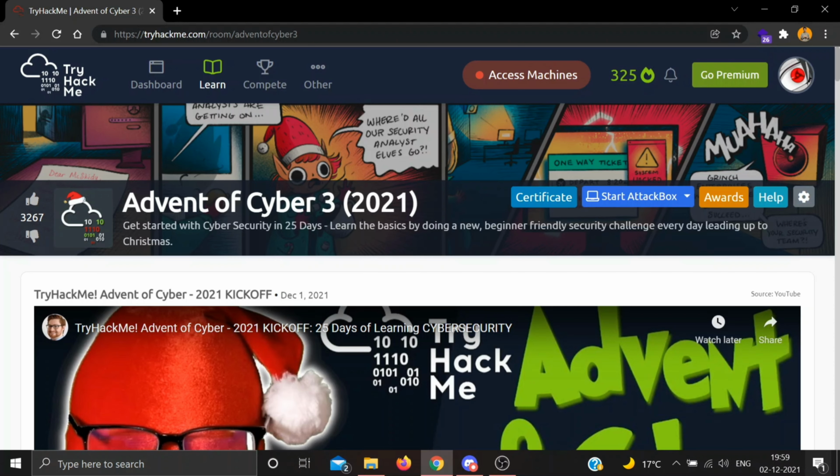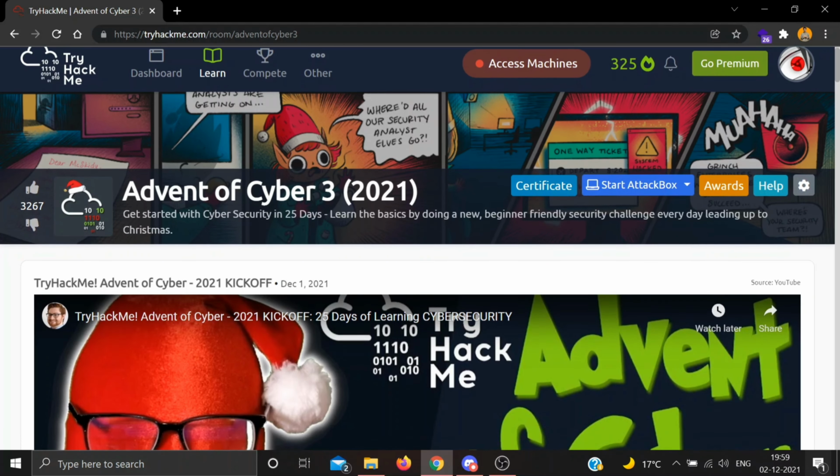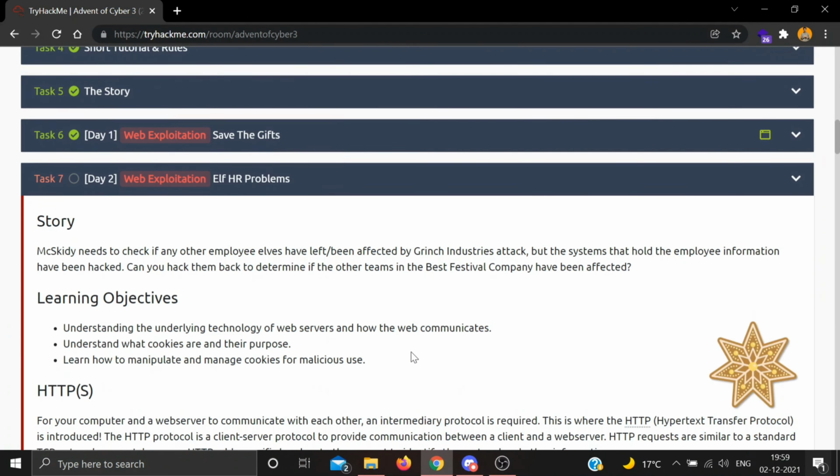So today is 2nd December and day 2 of Advent of Cyber 3rd is out. So let's check out that. Day 2 task 7, which is web exploitation, Elf HR problems. So let's see the story.